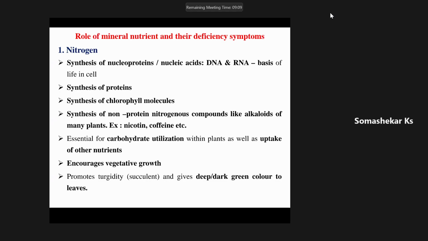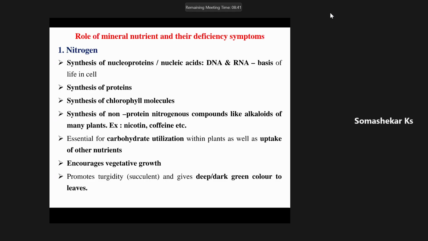It is a major nutrient element because amino acids are considered the building blocks of proteins, right? For amino acids, nitrogen is very much essential. If there is no sufficient nitrogen, there will not be any formation of amino acids, and then there will not be formation of protein molecules.